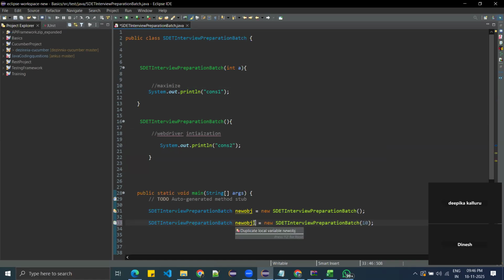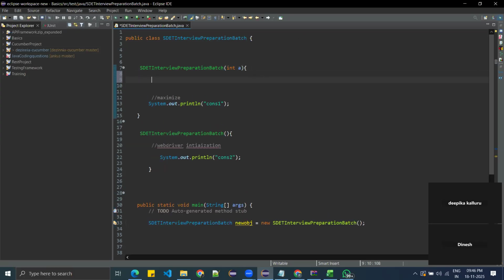This can be done, but you are unnecessarily creating one more object, and your code is also increasing by one more line. This is not a good practice. So what is a good practice here? Can we use super to call the above? No. You use the this keyword. The this keyword is used to call the current class constructor.